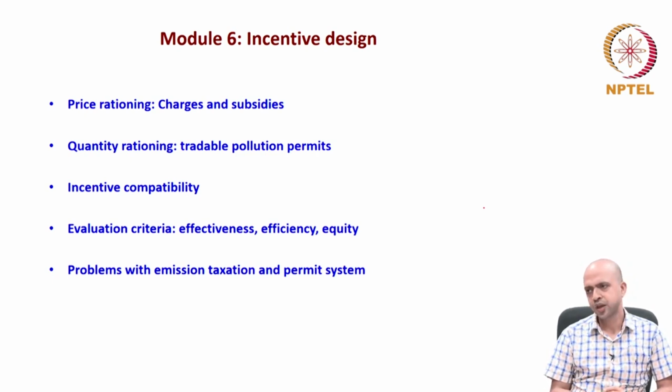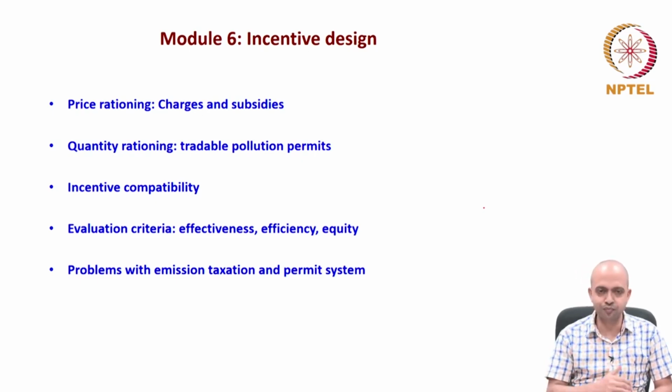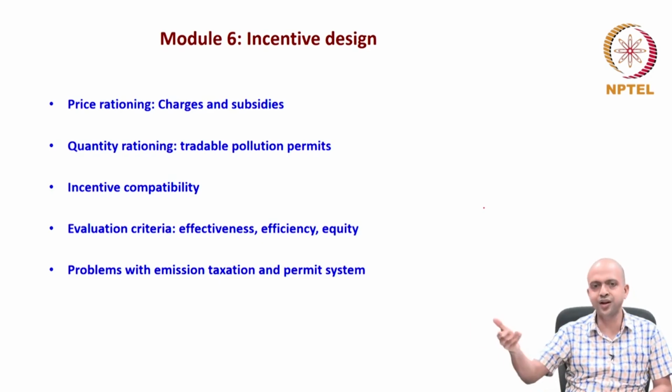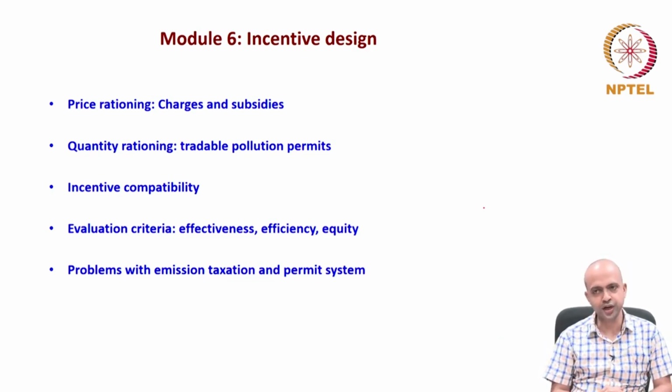That means if a firm is very efficient in production, making less pollution, then that firm will have extra permits, and it can trade those extra permits with other firms which are inefficient in their production.